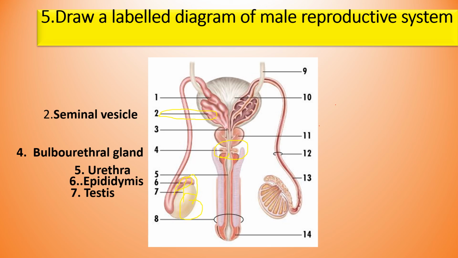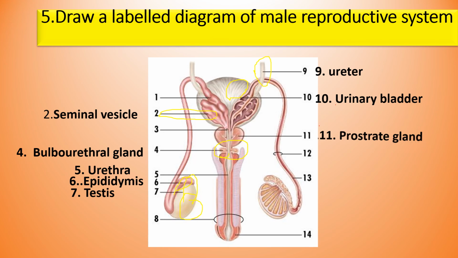Testis is the singular word, testes is the plural word. Next one is the ureter, connected with the urinary bladder. This region is the urinary bladder. Next, this part is the prostate gland. A single prostate gland is present in the male reproductive system. Next one is the vas deferens. The epididymis is connected with a long tube, and the tube is known as the vas deferens. The outer covering of the penis is known as the glans penis. These are all the important parts of the male reproductive system.